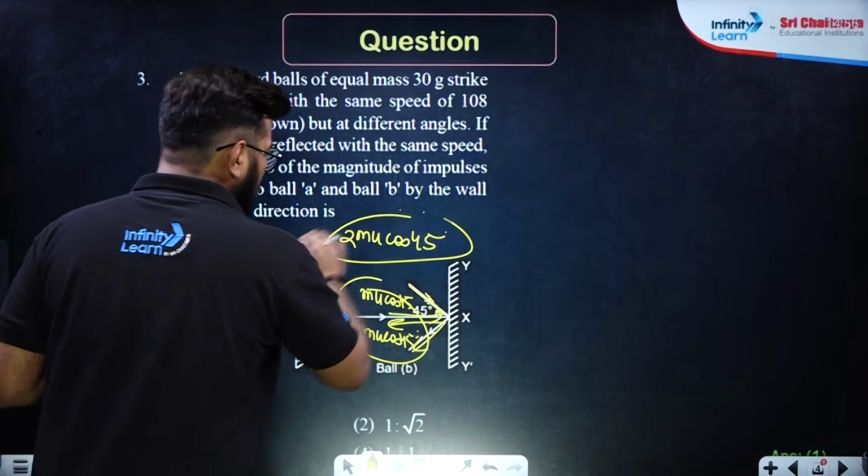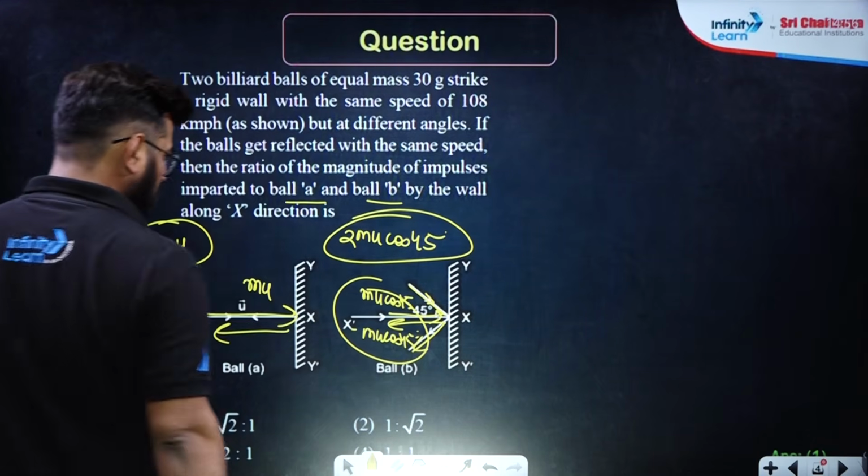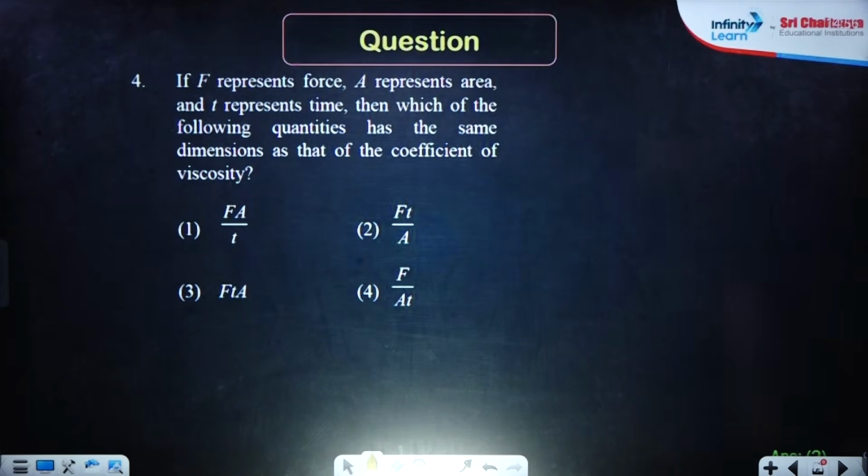Now you can easily find A is to B, just divide them and you will get your answer. It's going to be √2:1. Option number 1 is the correct answer over here. Let's move ahead for the next one.